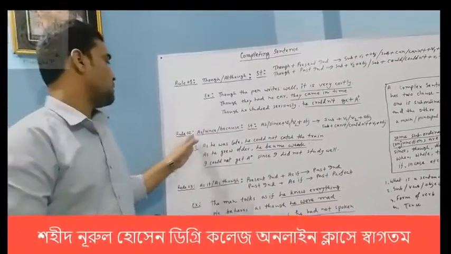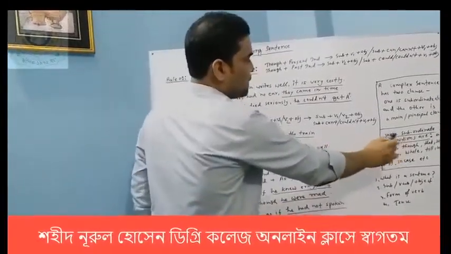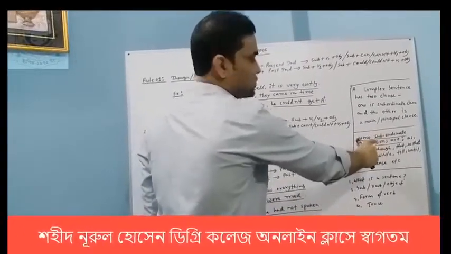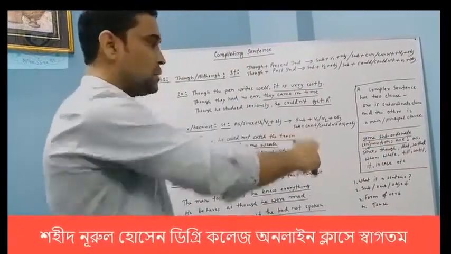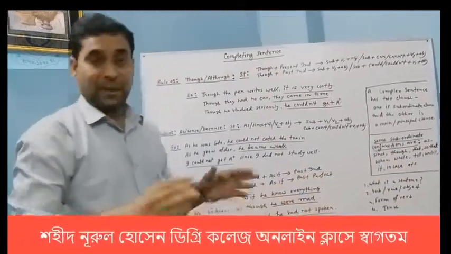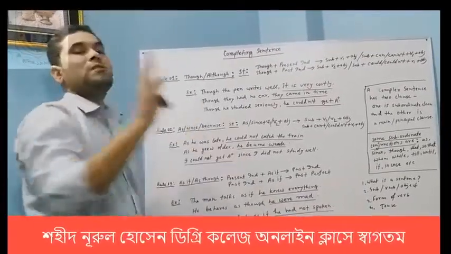The second rule is about as, since, because. On the right margin of the board, I have written some subordinate conjunctions. And subordinate conjunctions you see: as, since, and when. These also make complex sentences. So these are also complex sentences.